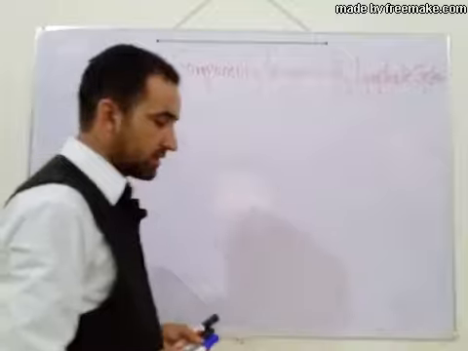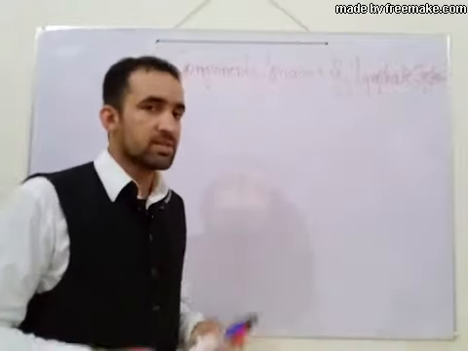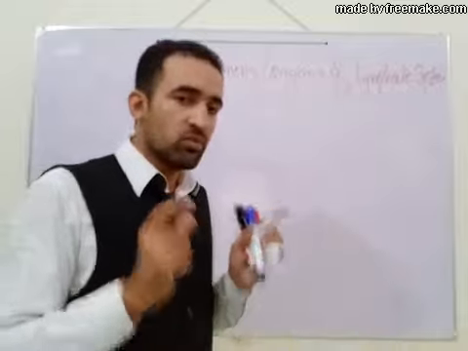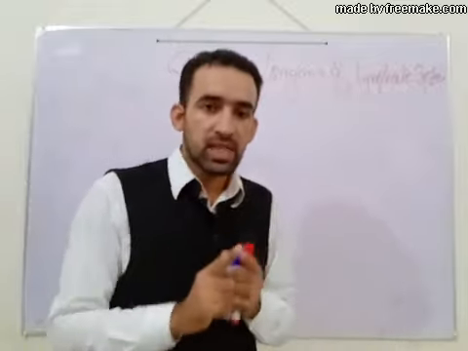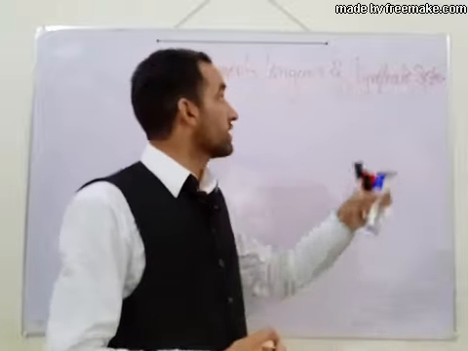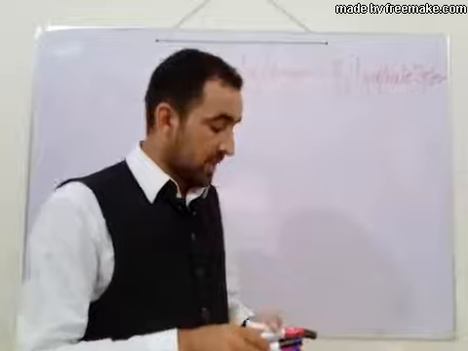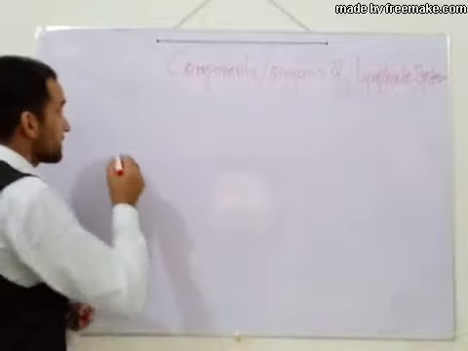Up to now we learned the definition of the lymphatic system, that it is a closed system of vessels which draw extra tissue fluid or interstitial fluid back into circulation. And the components or organs of the lymphatic system are